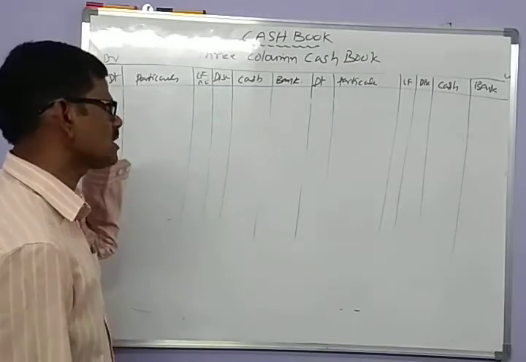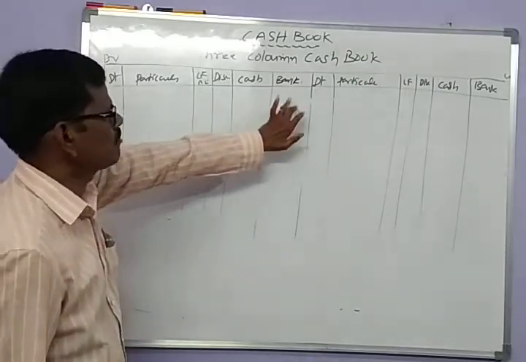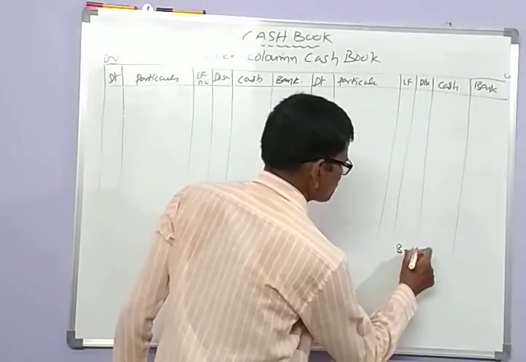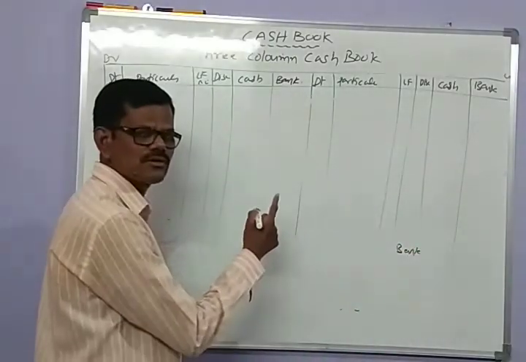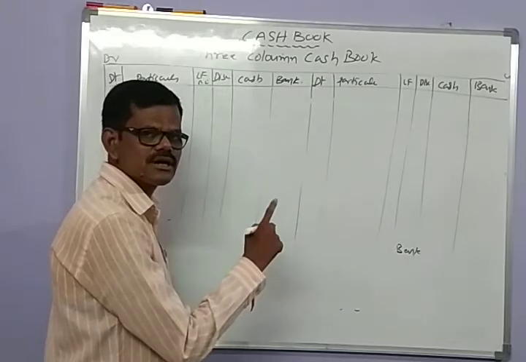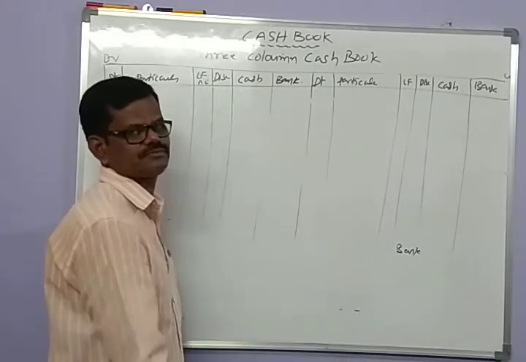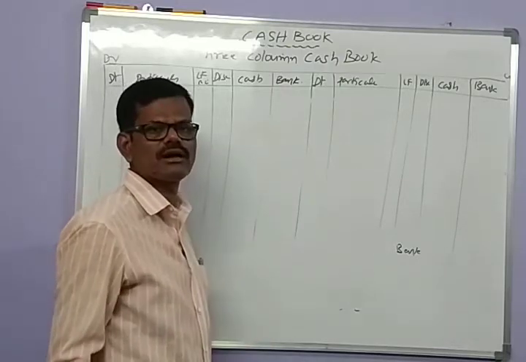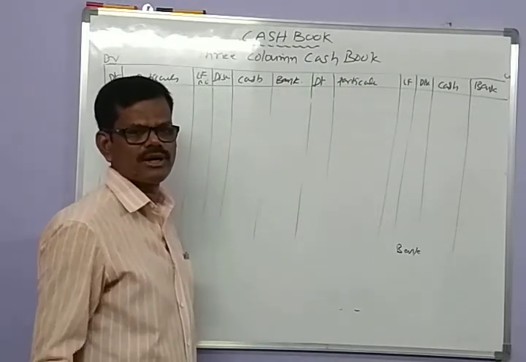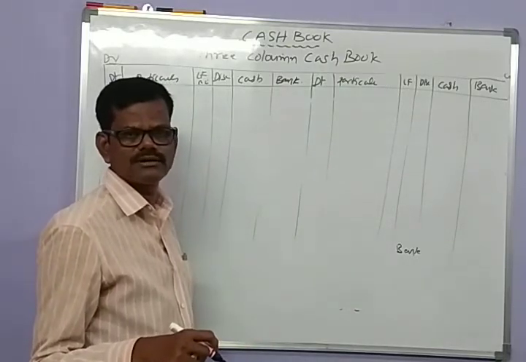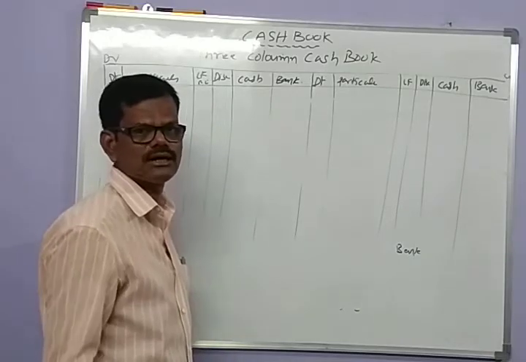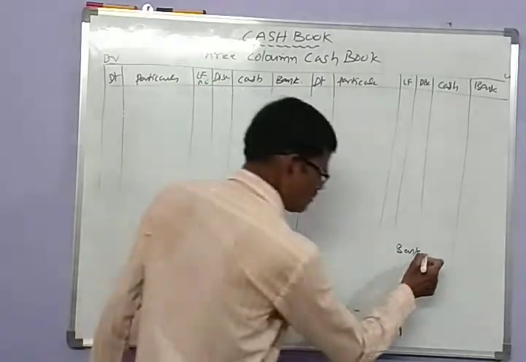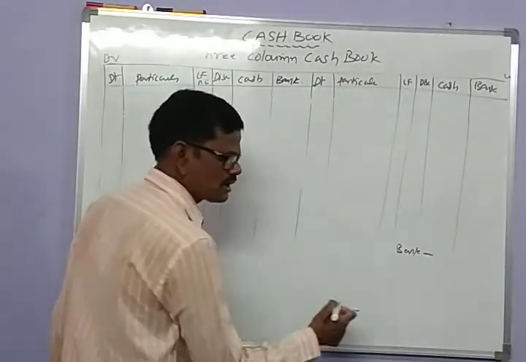So triple column cash book contains a bank account to record the payments and receipts through bank. Through bank means by issuing checks, the firm can make payments, and by sending checks to collect from the bank also. So the bank column is in the triple column cash book.